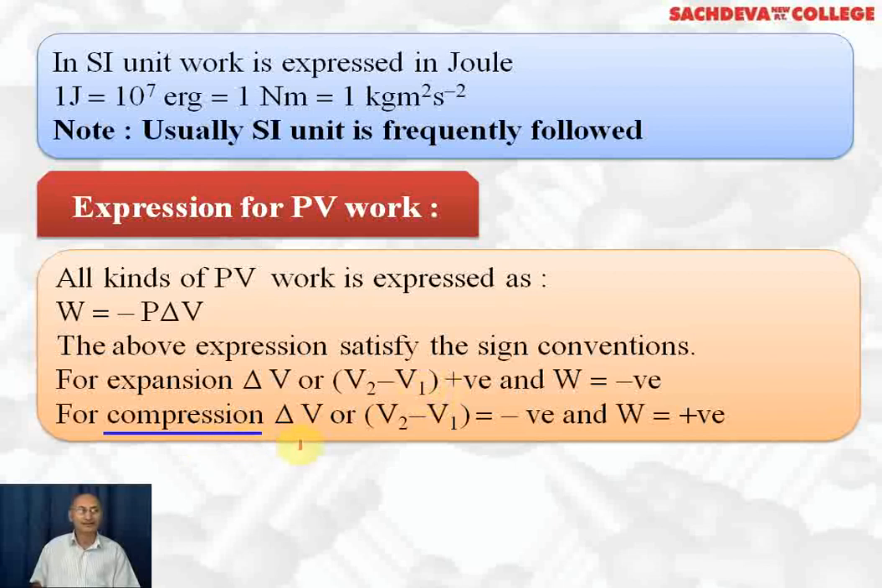For compression, delta V is negative. Delta V means V2 minus V1 is negative, so W will become positive. So during compression, some work is done on the system by external pressure.